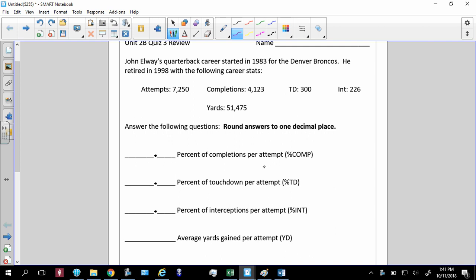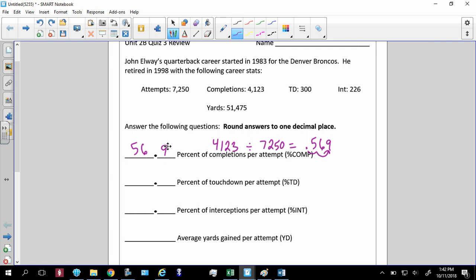So the percent of completions per attempt. Completions were 4,123 per attempt. Per means divide. Attempts is 7,250. So when I do that, I end up with 0.569. Now remember, this is where you take the decimal and convert it back to a percentage. So move the decimal two places, and it's going to be 56.9.